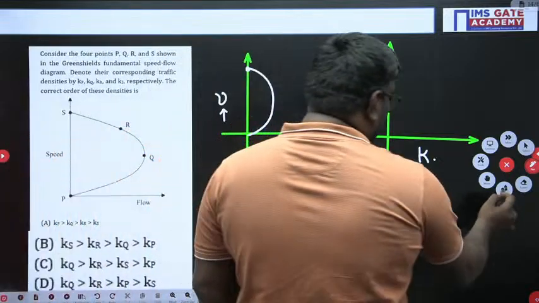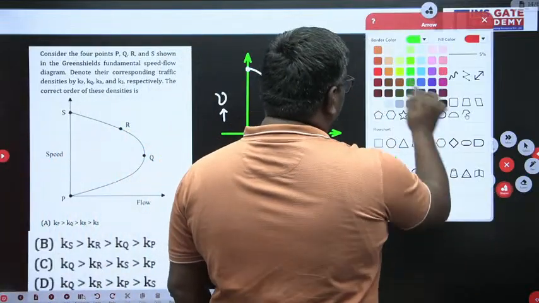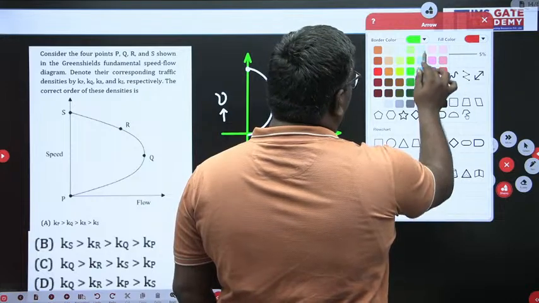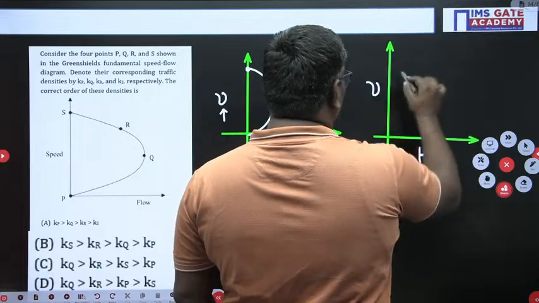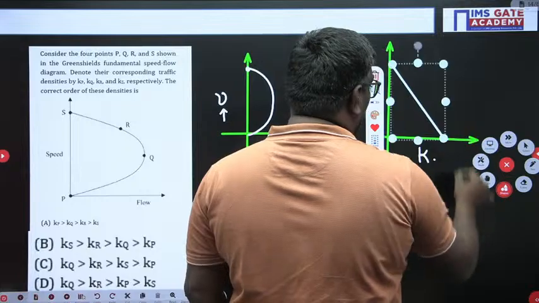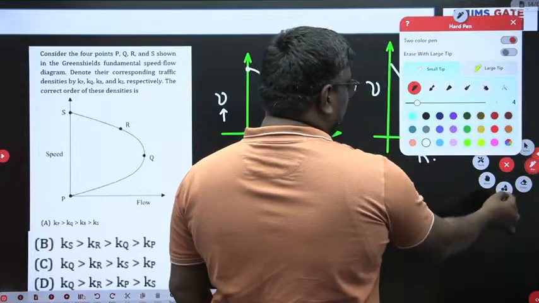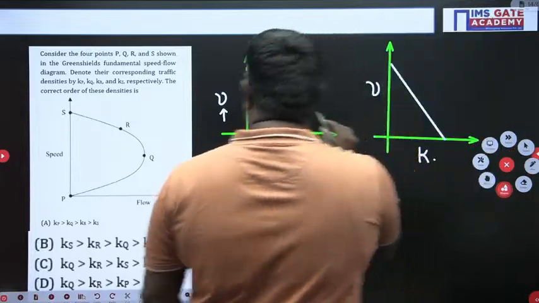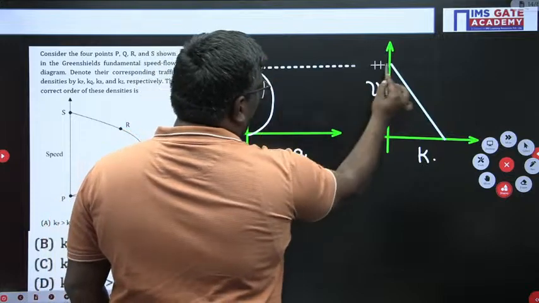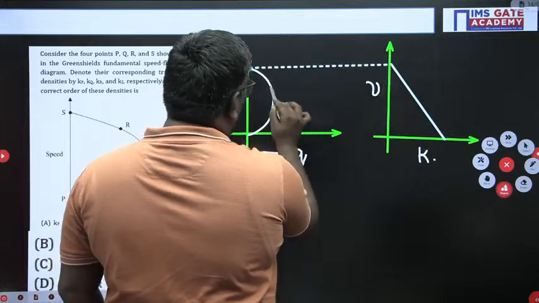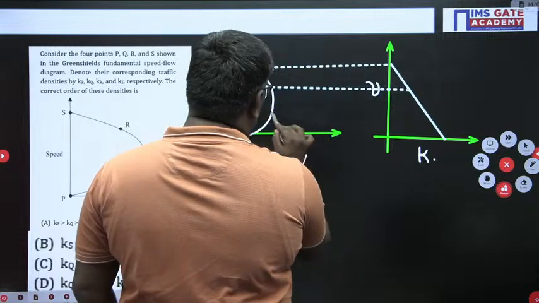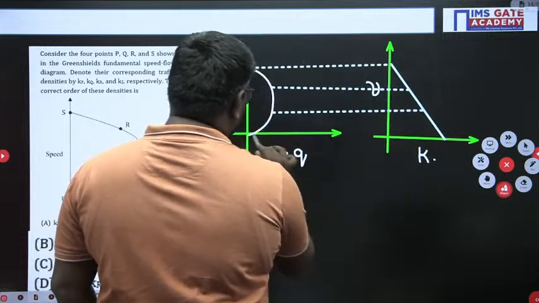So the relation will be in this way. Now they have given different points, so we correlate them here with the densities.